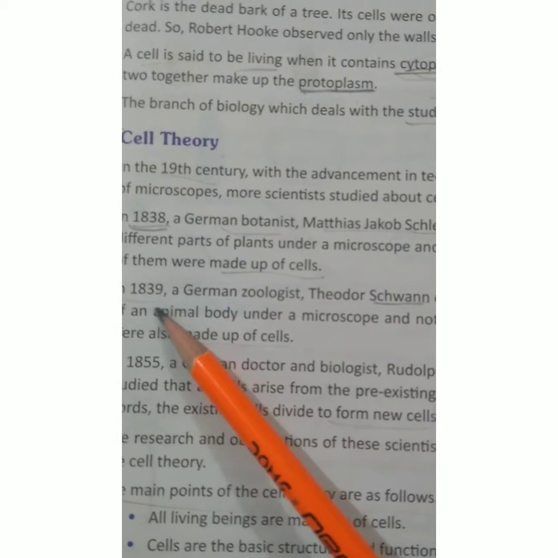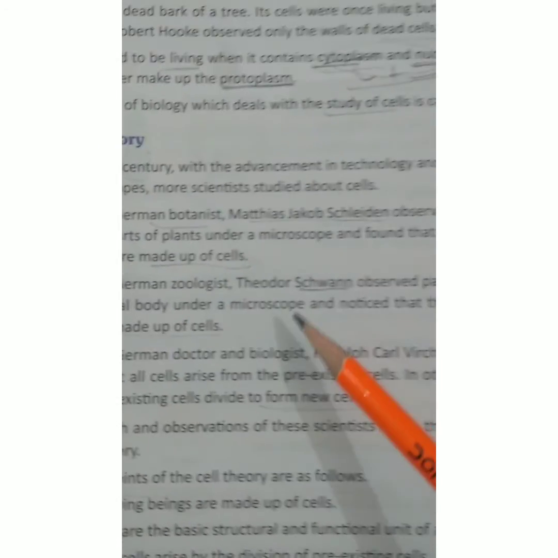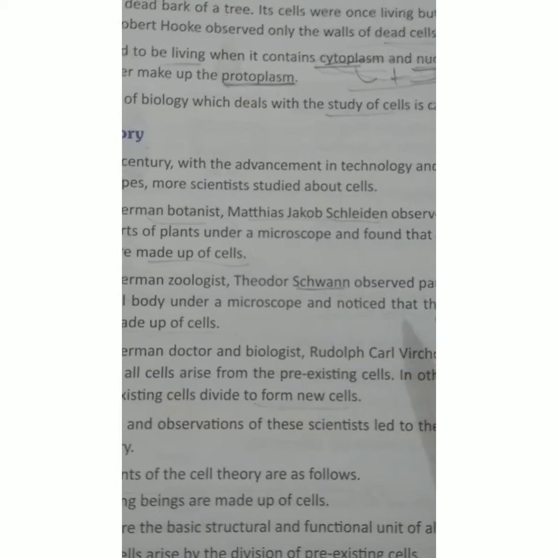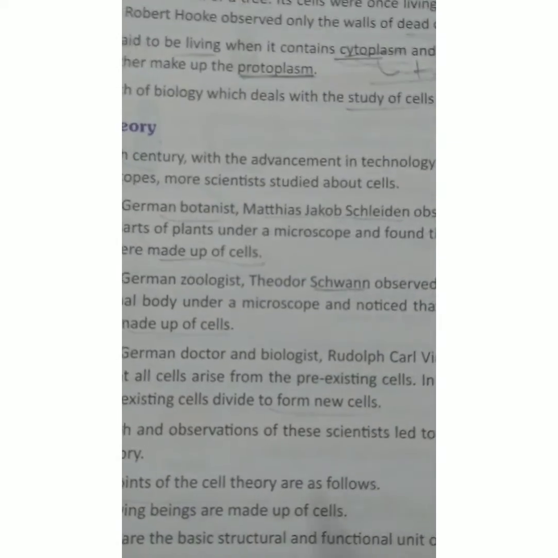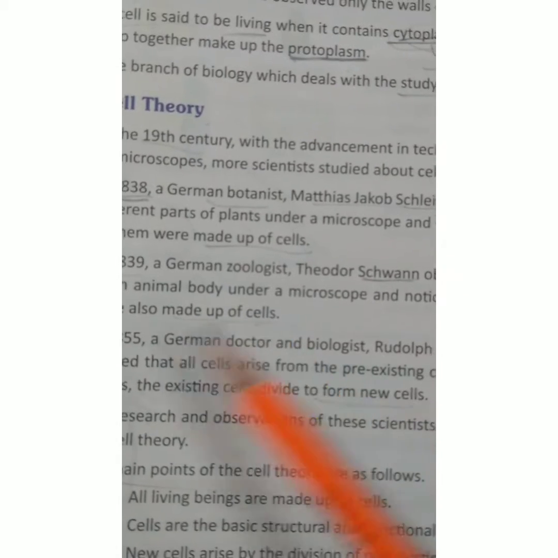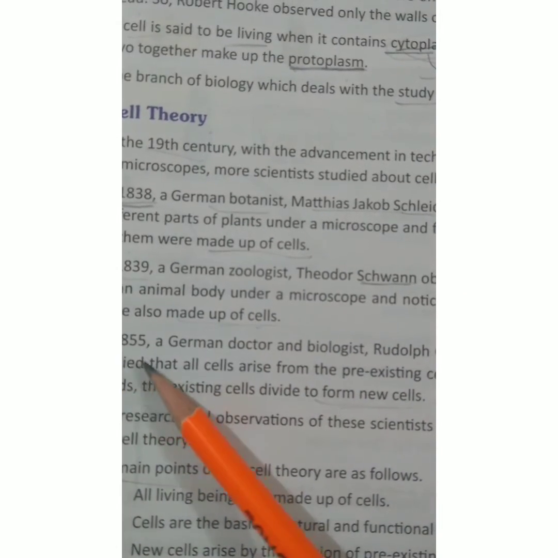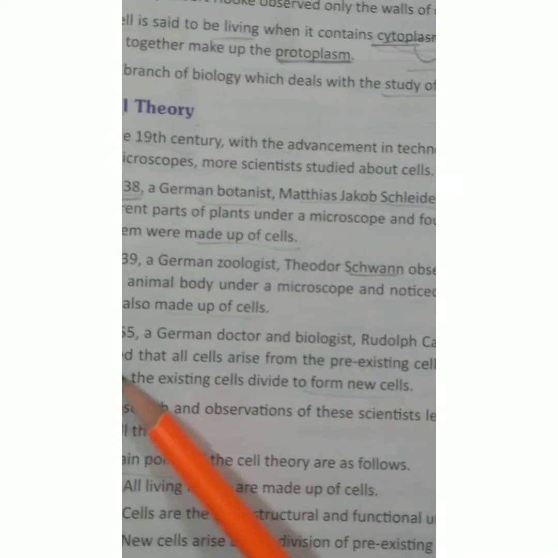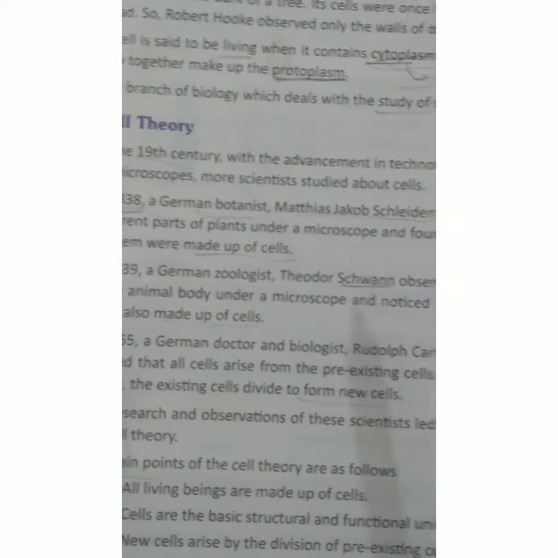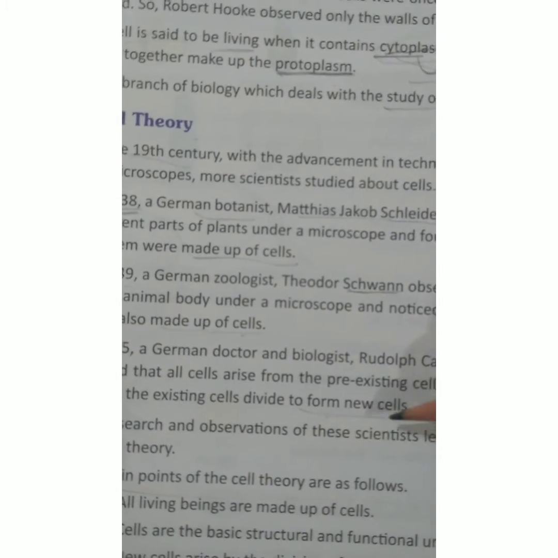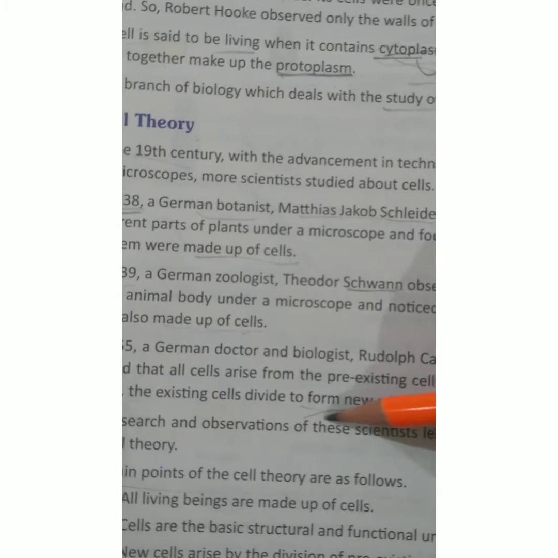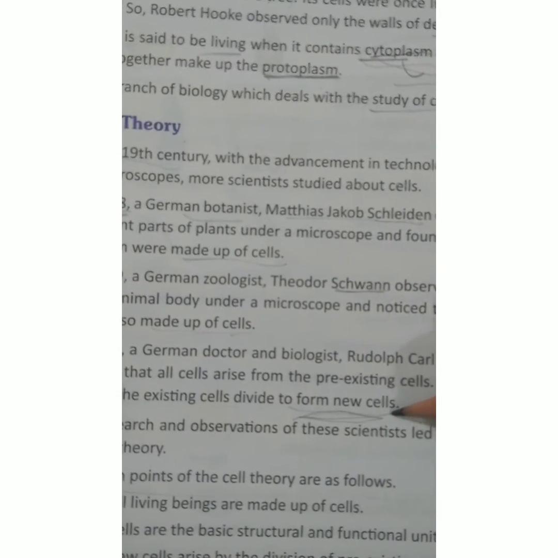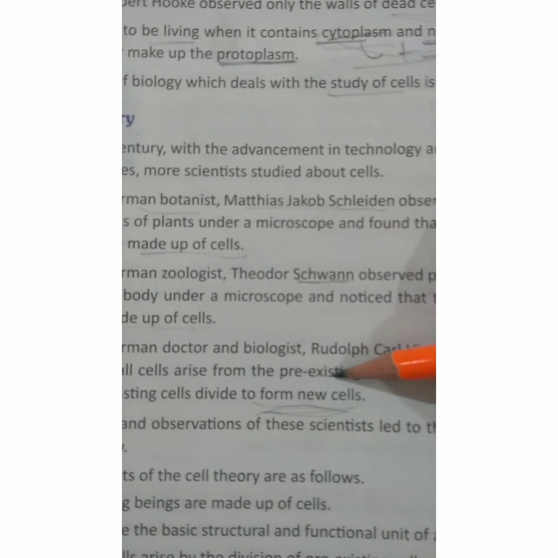In 1839 the German zoologist Theodor Schwann observed that the animal body is also made up of cells. In 1855 the German doctor and biologist Rudolf Virchow found that a new cell develops from a pre-existing cell.